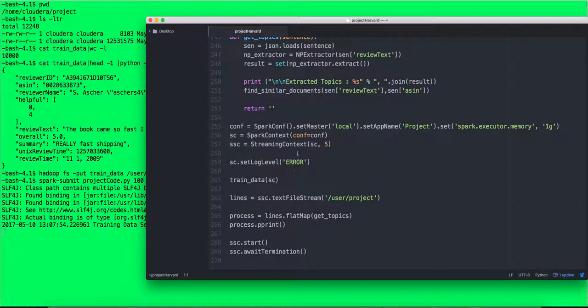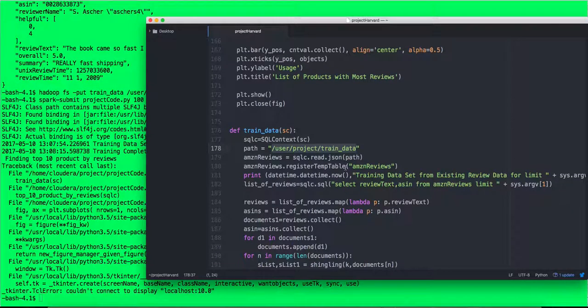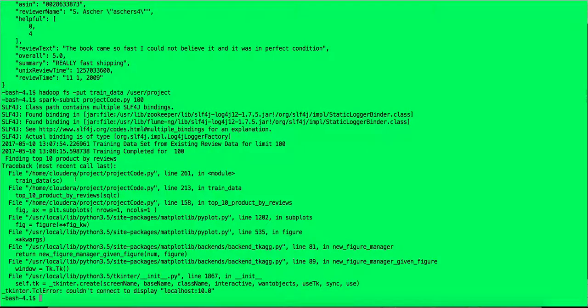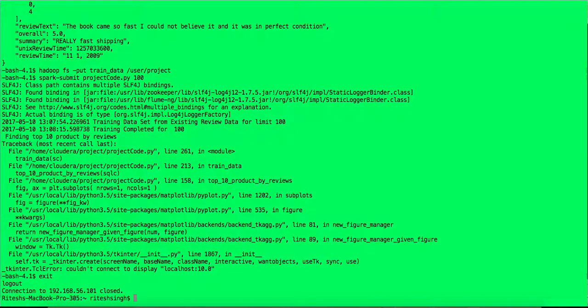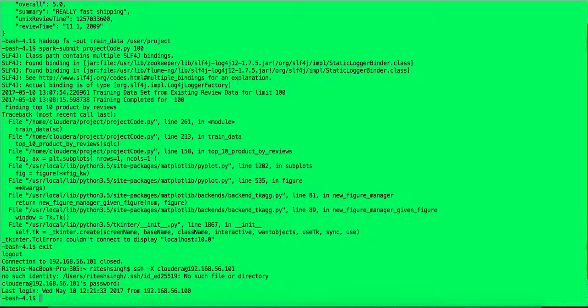When our program starts, it loads the Spark context and sets the log level, and then starts with the train data, where we go through the train data location from Spark, and we use the SQL context from Spark. I just need to do an exit here because it seems my display on this one is not working, just because of some terminal issues. I'm reconnecting again, and we'll rerun this.